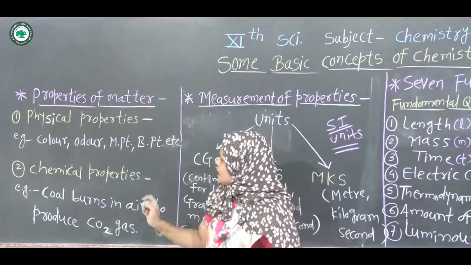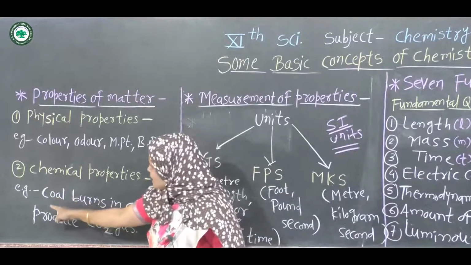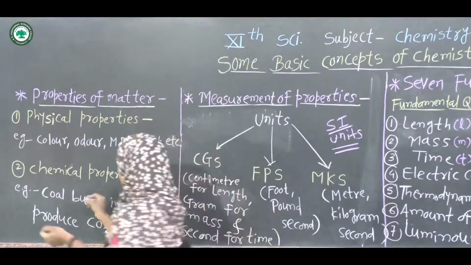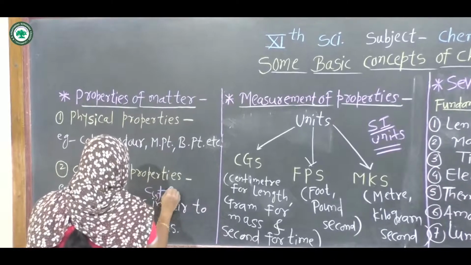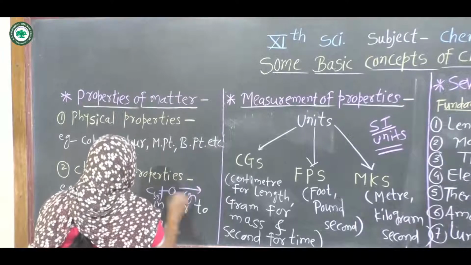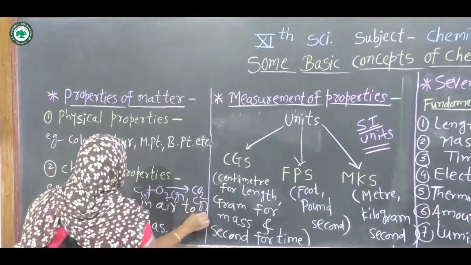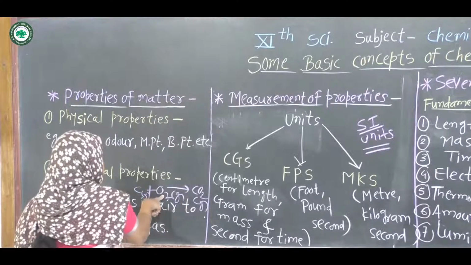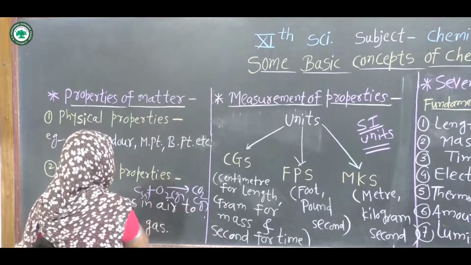Coal is a type of matter whose chemical composition is carbon. When carbon burns in air, oxygen gas is present in air, so it reacts with oxygen to form carbon dioxide gas.